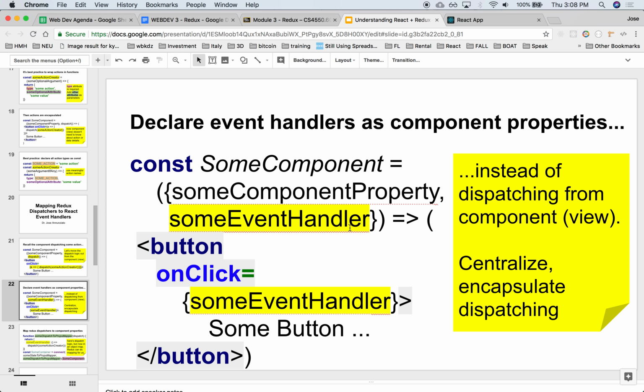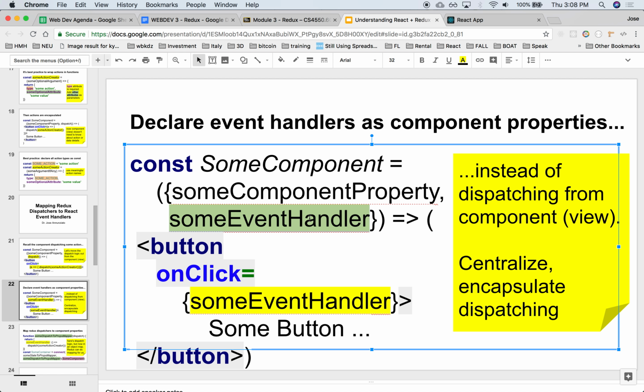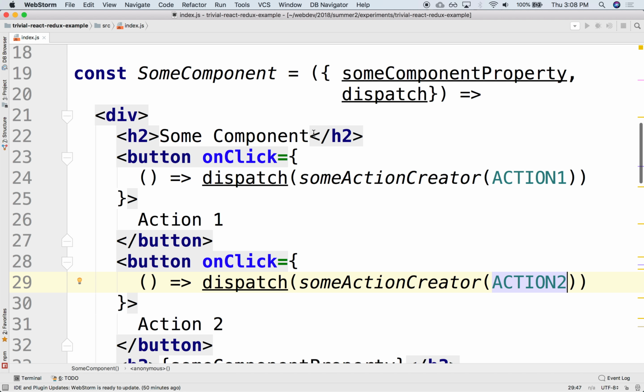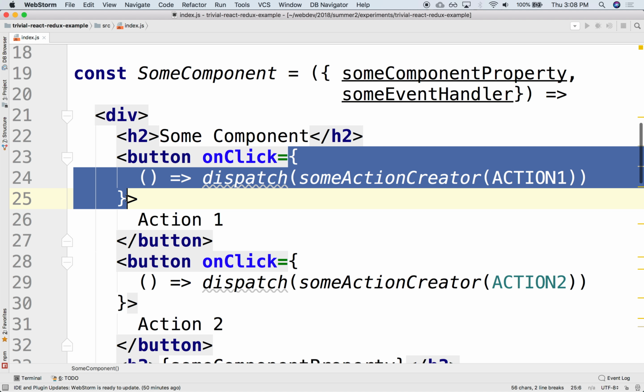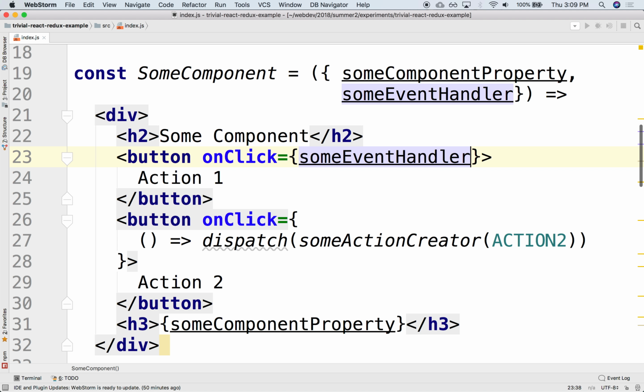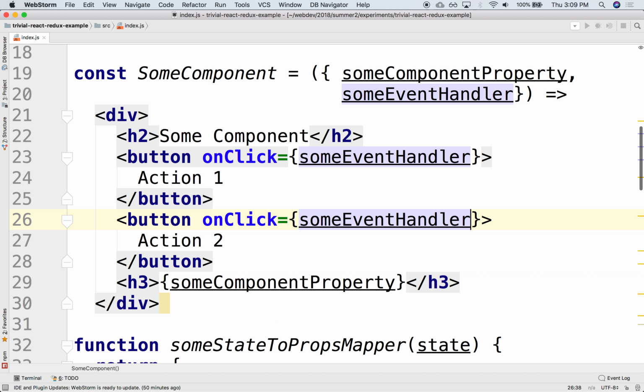So instead of the dispatcher, we can pass an event handler, and that event handler can then be assigned here as an argument. Either like that, if the event handler doesn't take any arguments, you can do that.